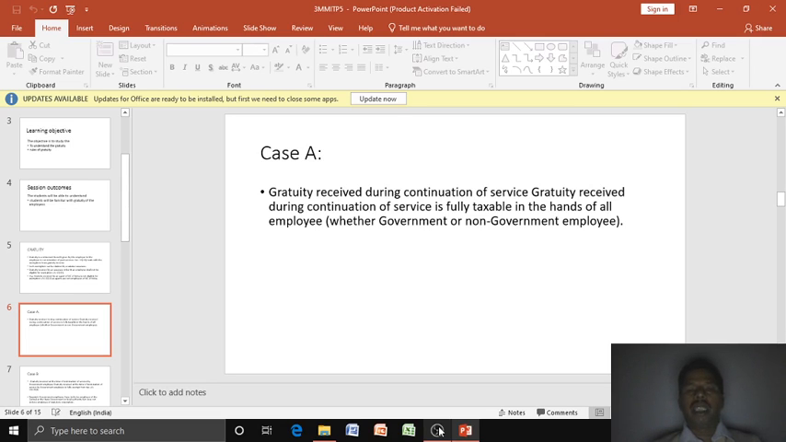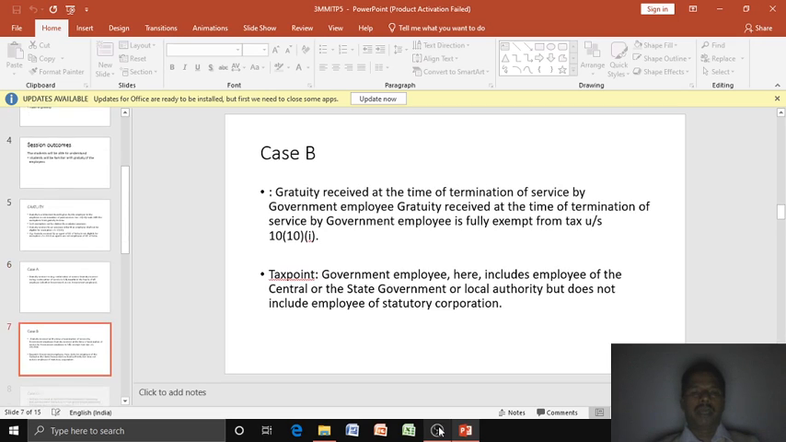Case A. Gratuity received during continuation of service. Gratuity received during the continuation of service is fully taxable in the hands of all employees. So, if any gratuity is received in service, that is fully taxable, whether he is a government employee or a non-government employee. There is no such discrimination.